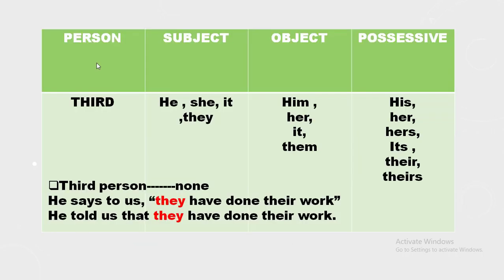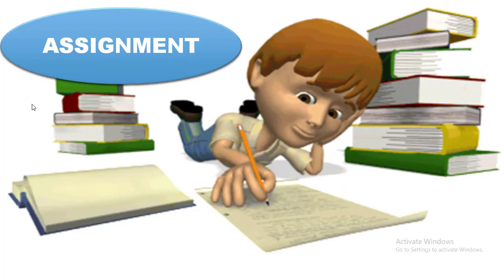Third person includes the person which is not present at the situation, like he, she, it, they is the subject case, object case is him, her, it, them, and possessive case is his, her, hers, its, their, theirs. Third person changes according to none. You can identify the third person in the reported clause with the words like he, she, it, they, and it changes according to none. Now it's the time for assignment.